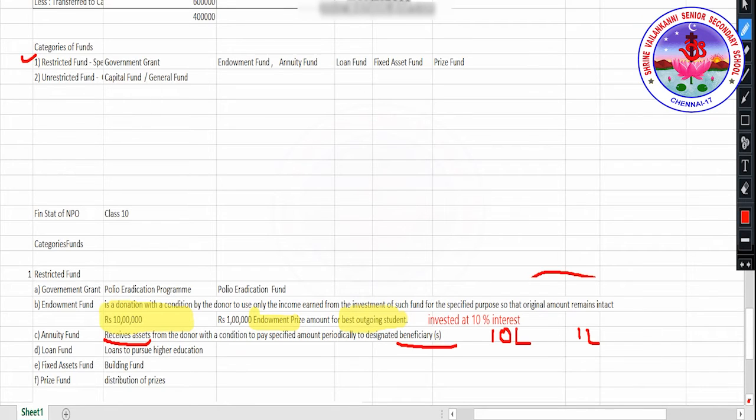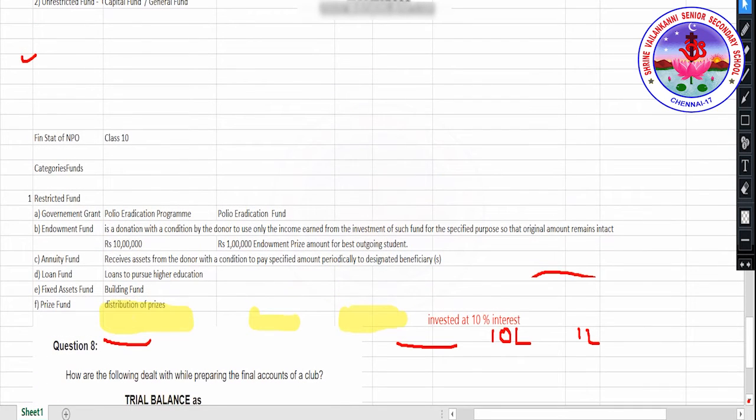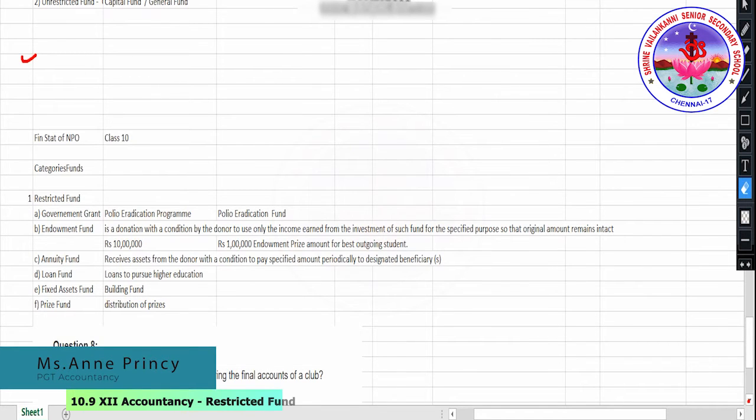Loan fund is a loan to pursue higher education. So that's an example of loan fund. Then fixed asset fund, example is building fund. Prize fund is for the purpose of distribution of prizes. Now we are going to look into a problem. I'll just clear this off.